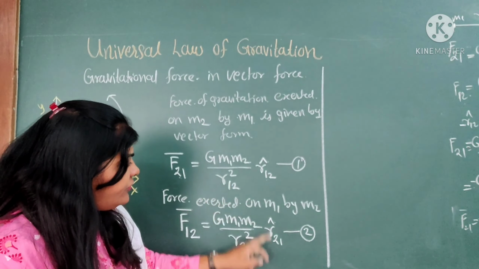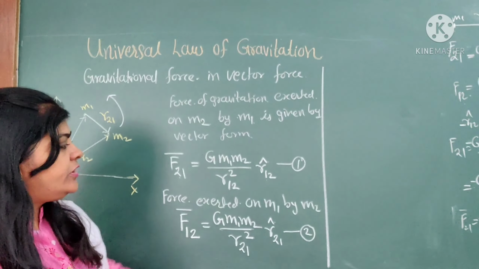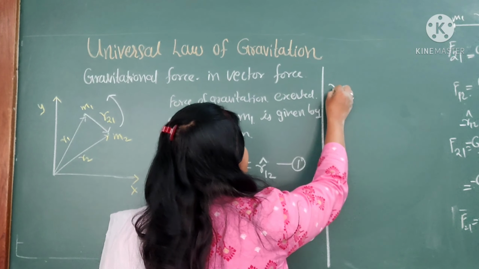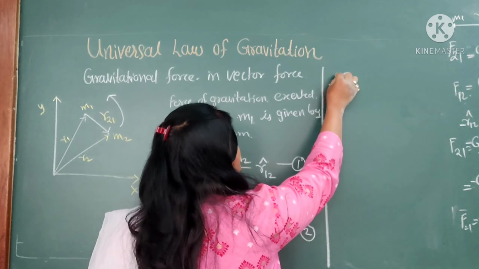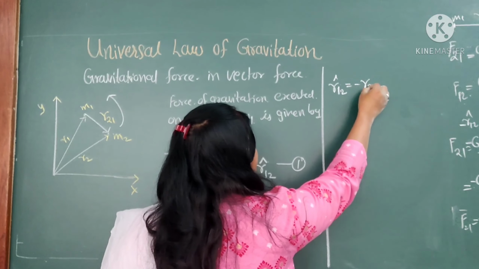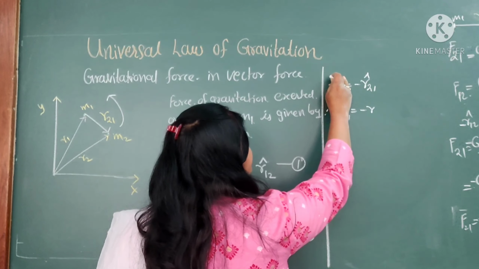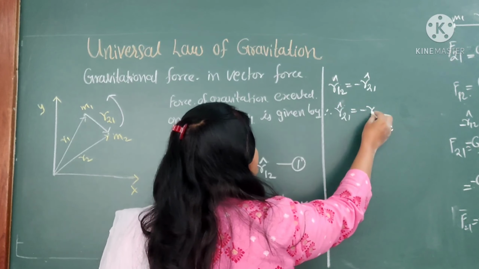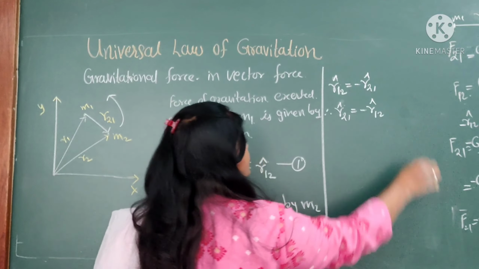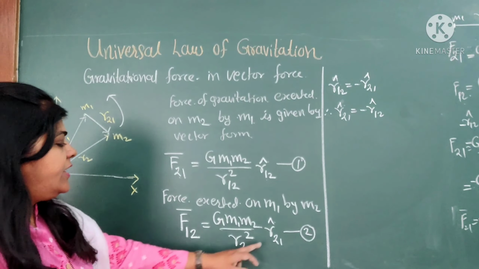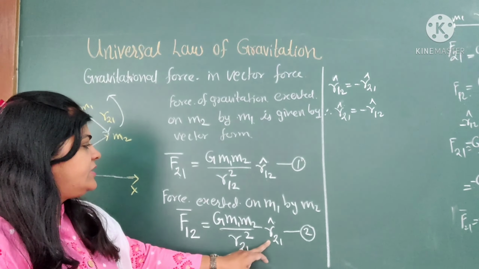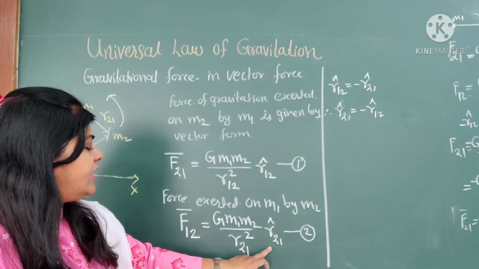These two unit vectors are opposite, that is r cap 12 is minus of r cap 21. Maybe we can write r cap 21 is equal to minus of r cap 12; in magnitude we write r12. Now we substitute this value.